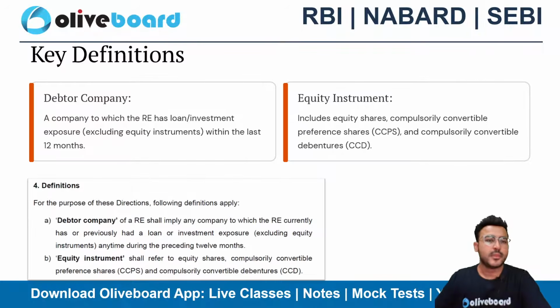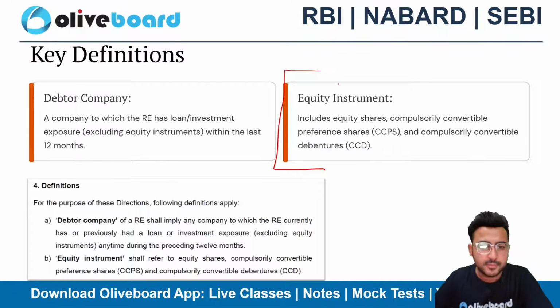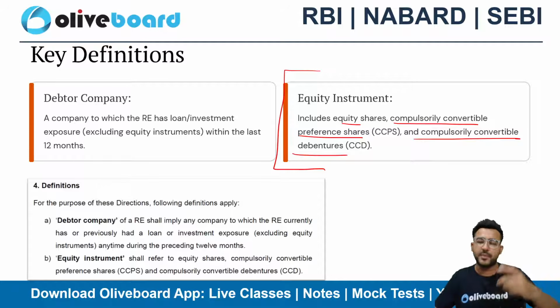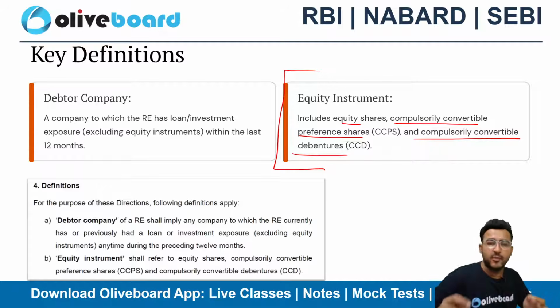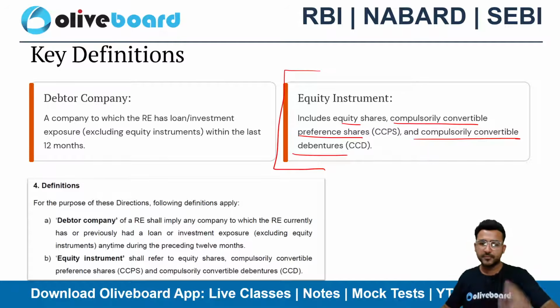There are a few definitions like debtor company and equity instrument. If the dealing is in an equity instrument, then this particular direction won't apply. There should be a debt arrangement in the form of either debentures, bonds, or directly a loan, right? Equity means any kind of equity shares plus compulsorily convertible preference shares plus compulsorily convertible debentures. So preference shares and debentures that are compulsorily convertible into equity will also be called equity instruments for the purpose of this particular direction, right?